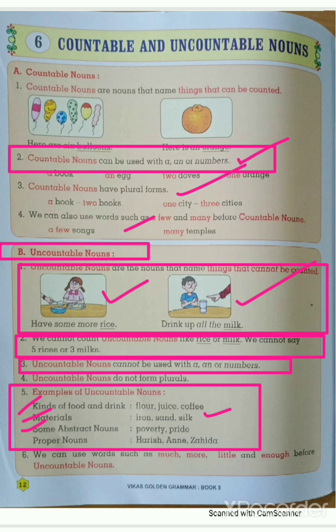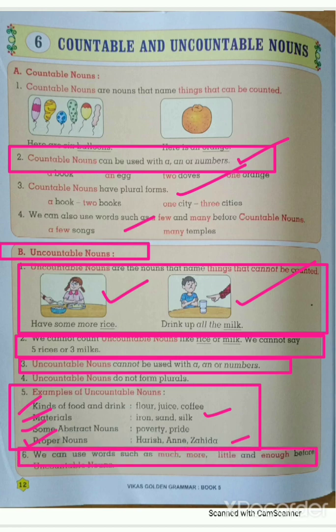Okay, these we cannot count. Can you count it? No, we can't count it. Can you count it? I have one pride, I have two pride. We can't count it. Okay students, so it comes under the uncountable nouns. Then again proper nouns, Harish, Annie, Zahida, all the proper nouns come under uncountable nouns. Okay students, proper noun means the special name of a person, place, thing, animal, and they all come under uncountable nouns. Okay students, we will see the next.